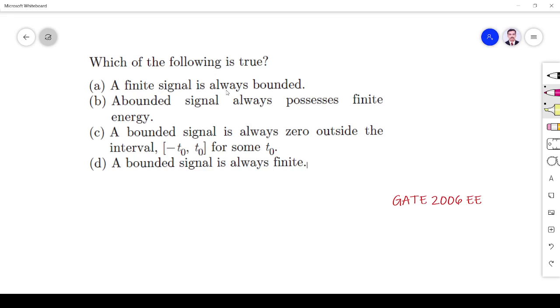A finite signal is always bounded, not required, right? For example, the impulse signal. The impulse signal is a finite duration signal, but its amplitude is infinity, right? So it may be unbounded also.